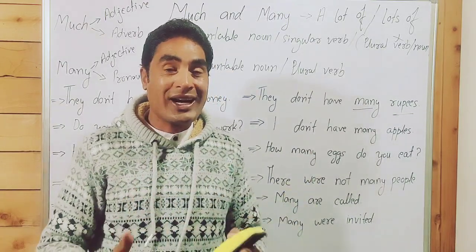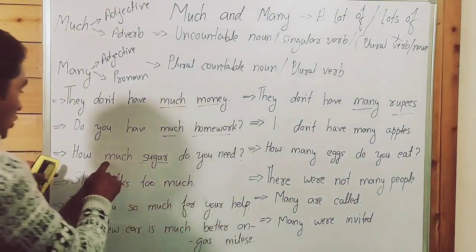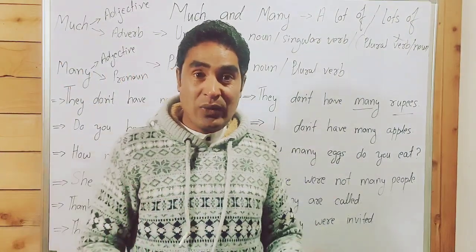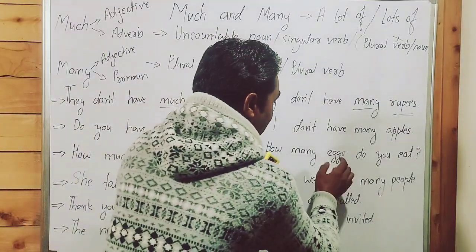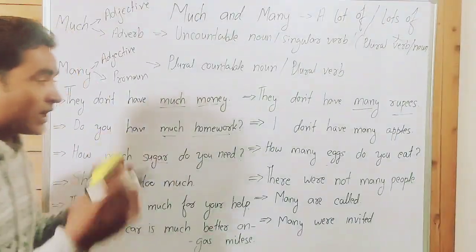How much water? We can't say how many water. It will be an incorrect sentence. We can't use how many sugar. It will be an incorrect sentence. How much milk do you drink in a day? Similarly, after how many, we use a plural countable noun.